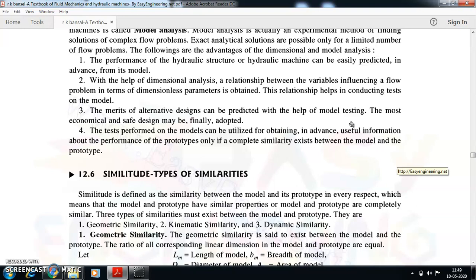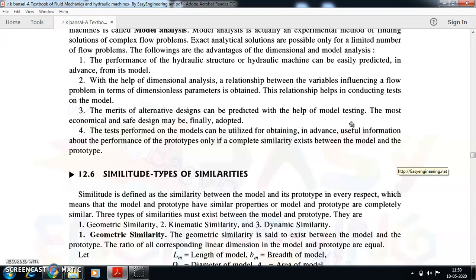This is very important. I will get a reliable output from an experiment done on the model only when there is 100% similarity between the model and the prototype. So the existence of similarity is a key concept here.